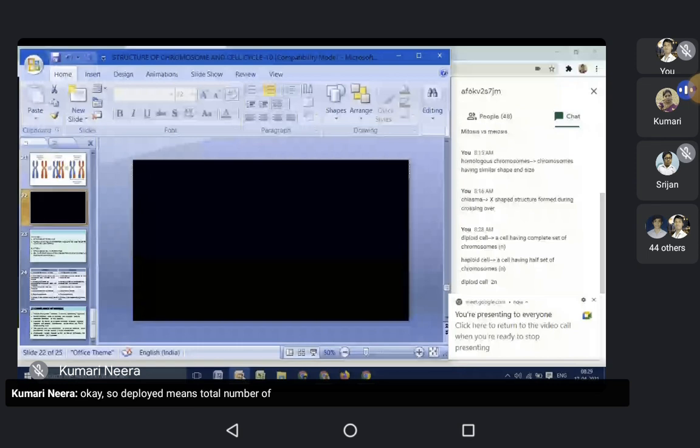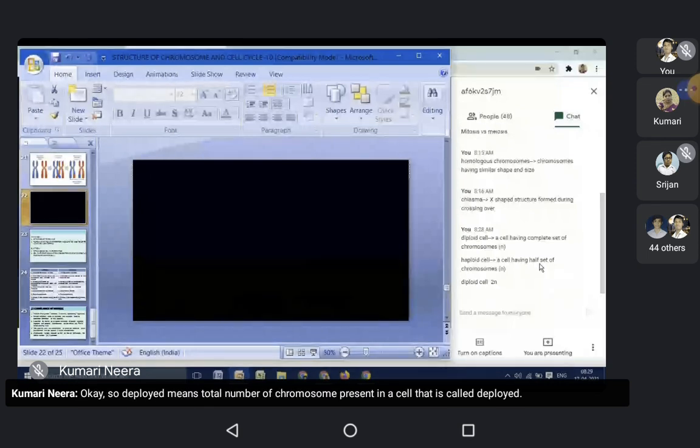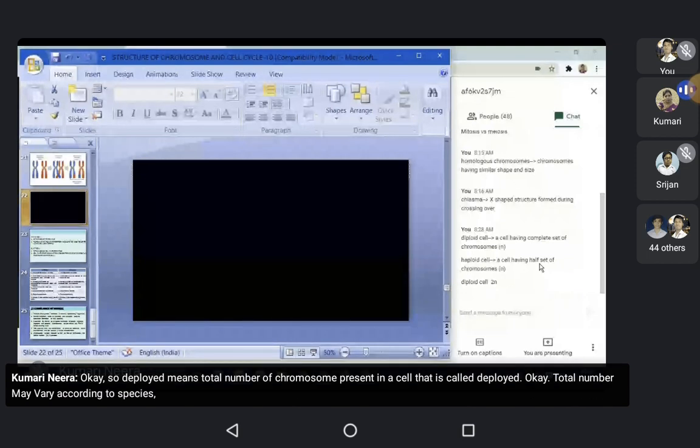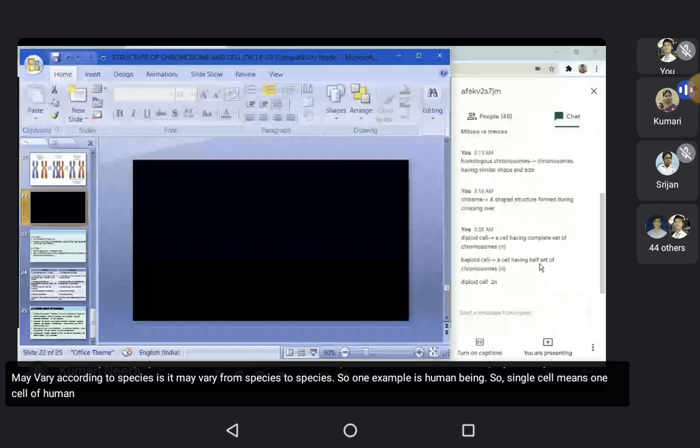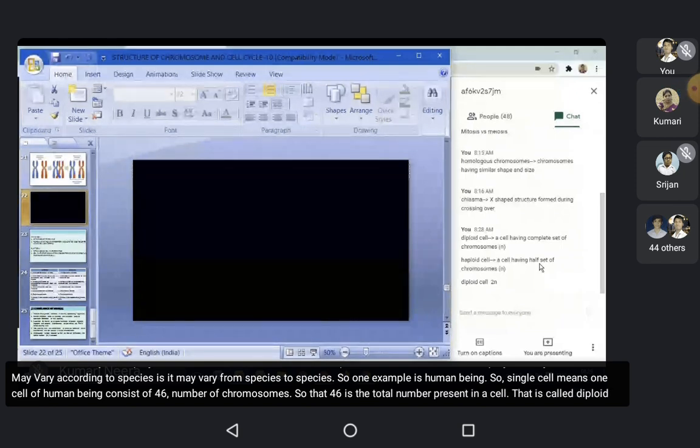Diploid means total number of chromosomes present in a cell. That is called diploid. Total number may vary from species to species. One example is human being. A single cell of human being consists of 46 chromosomes. That 46 is the total number present in a cell, called diploid number.